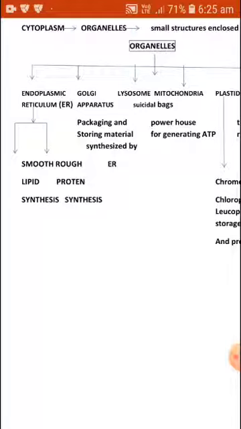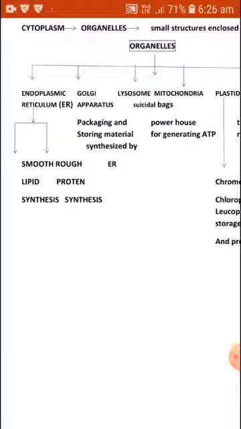The main function of the smooth endoplasmic reticulum is lipid synthesis. The other kind of ER is rough endoplasmic reticulum. It is rough because of the presence of ribosomes. The main function of the rough endoplasmic reticulum is protein synthesis.